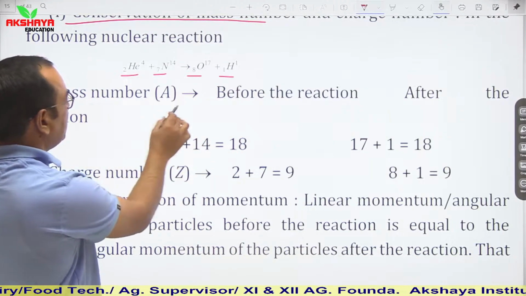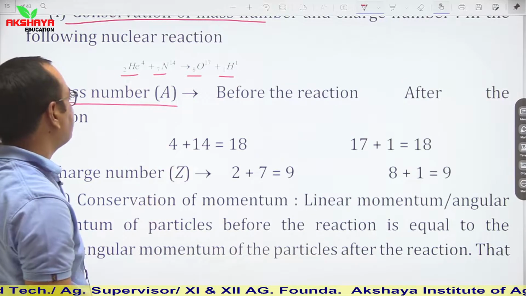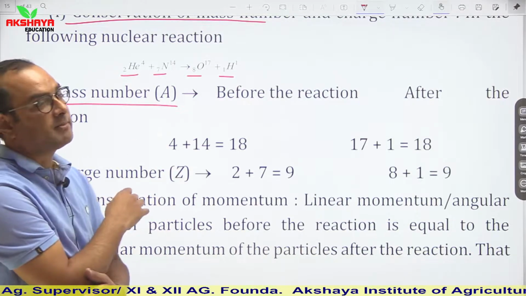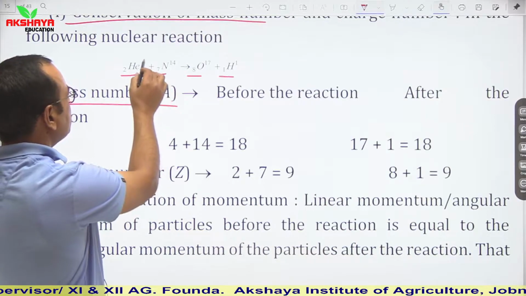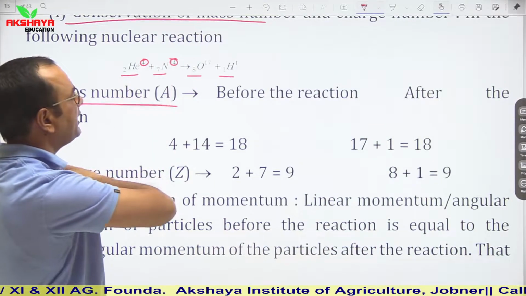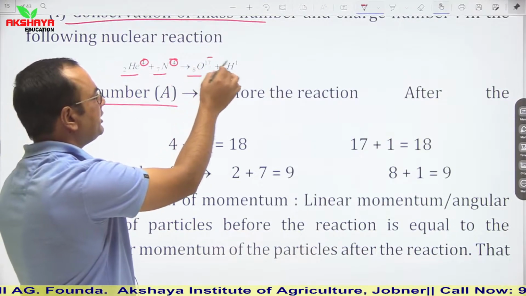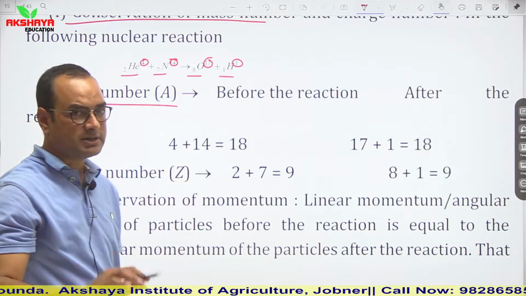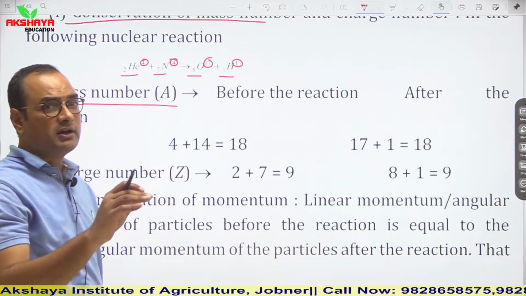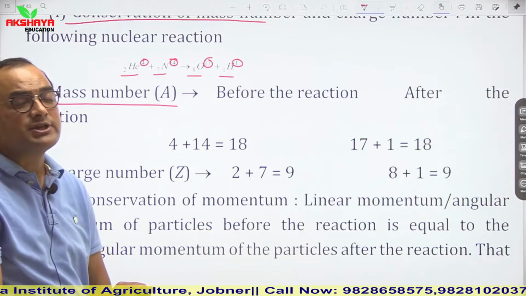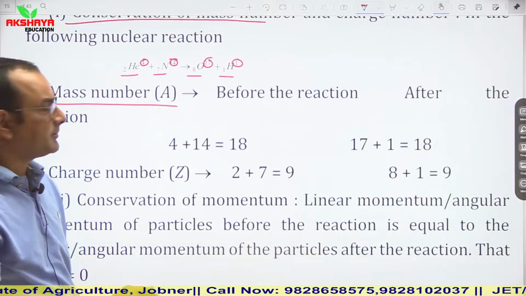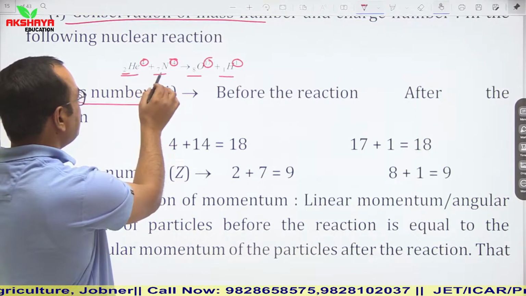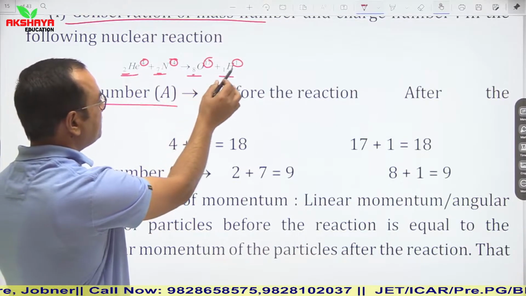Here the mass number A, before the reaction and after the reaction. Before the reaction, total mass number 4 plus 14, 18. And after, 17 plus 1, 18. It means mass number is conserved. Similarly, charge number is represented by atomic number. So here atomic number 2 plus 7, 9. And here 8 plus 1, 9.